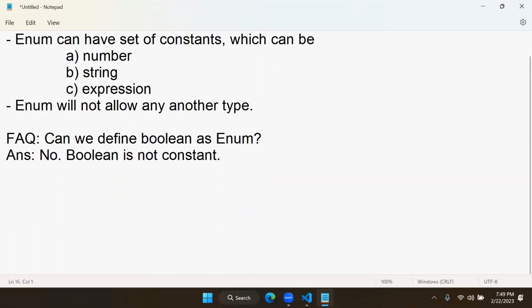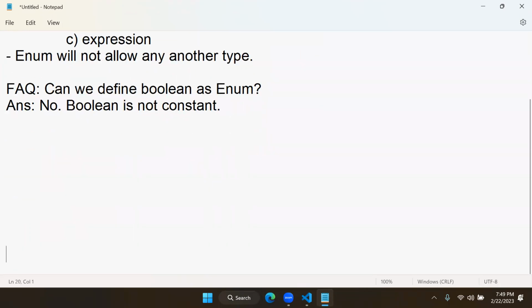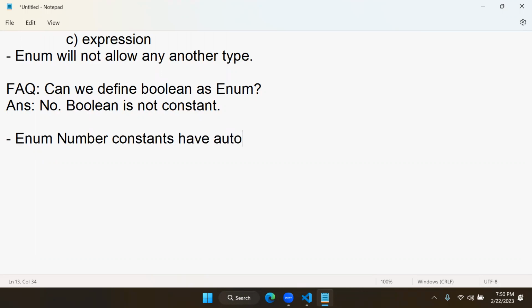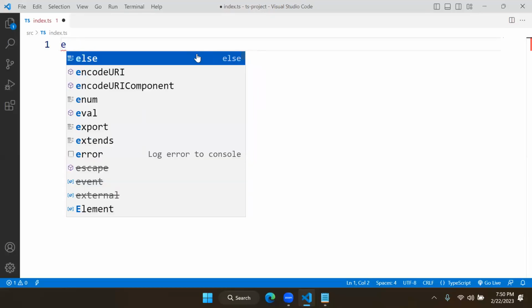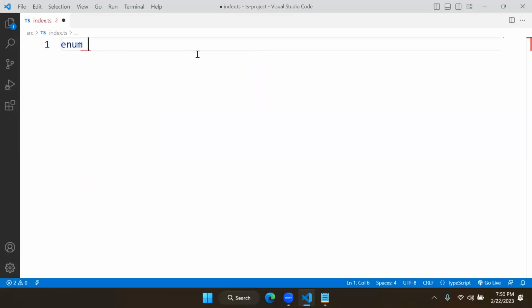What is the specialty actually? Enum number constants have auto implementation for value. Even if you don't define a value, automatically a value is applied. For example, see, I'm creating an enum. So we have an enum and an enum name. I'm giving the enum name as status codes. Status codes is an enum.